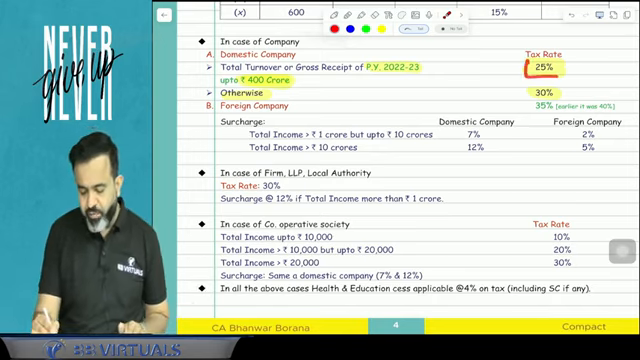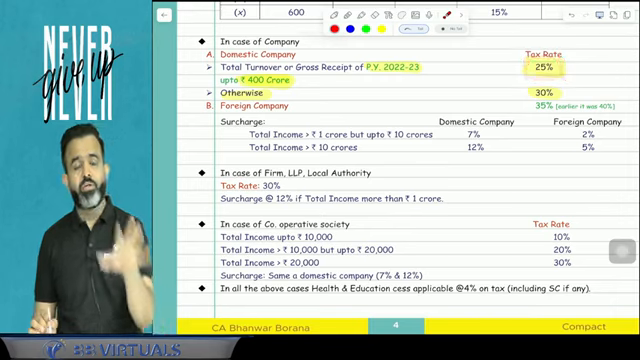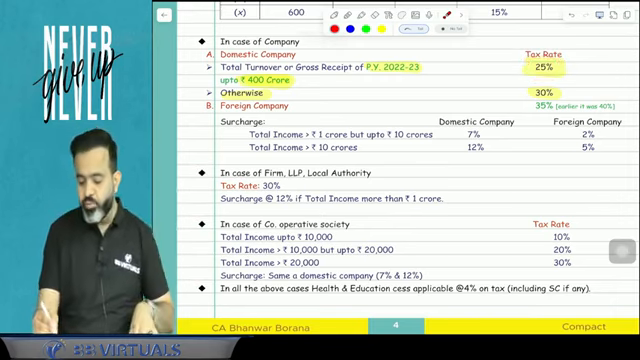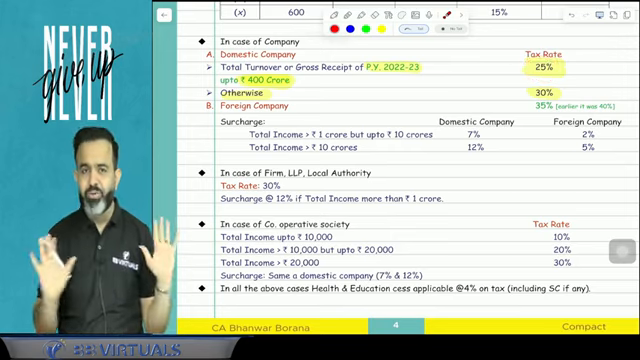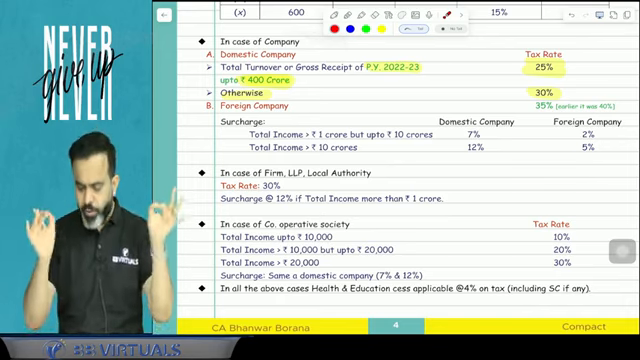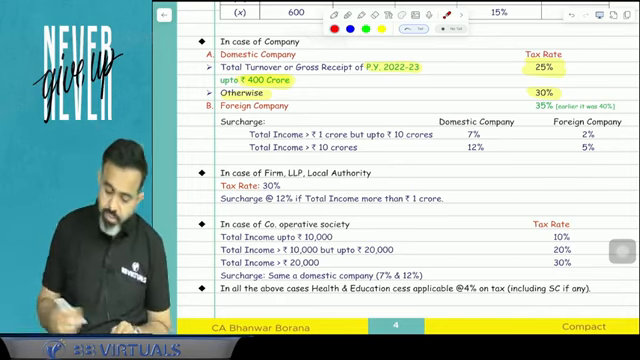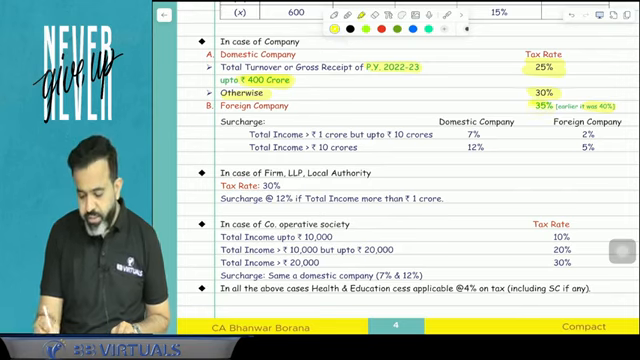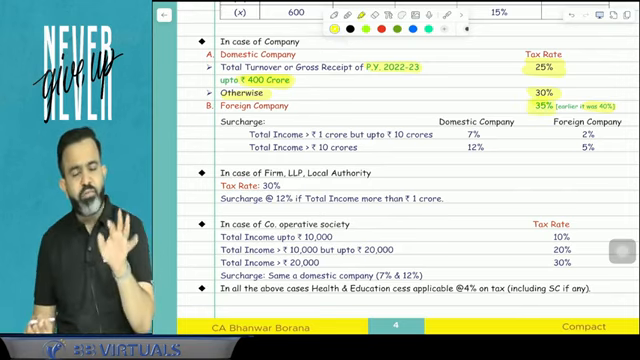This 25% benefit is available to that particular company because ICAI gave one question in the mock test paper last year and claimed the benefit of 25%. So we will go with the ICAI conclusion and we can claim the benefit of 25% if the company is newly incorporated. Now the next part is in case of foreign company. In case of foreign company, earlier the tax rate was 40%, but from this year there is a change and the tax rate is 35%.